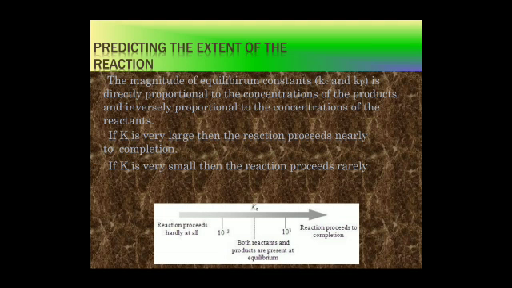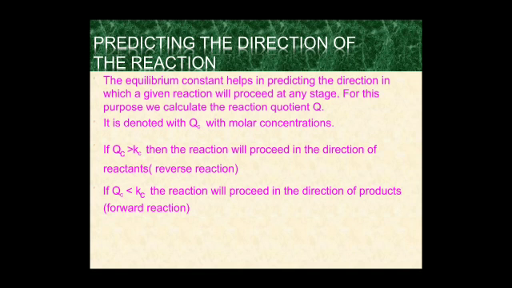The magnitude of equilibrium constant Kc and Kp is directly proportional to the concentration of the products and inversely proportional to the concentration of the reactants. Where K is very large, then the reaction proceeds nearly to completion. If K is very small, then the reaction proceeds rarely. The amount is very less. Predicting the direction of the reaction. By K, we can find out what direction is there.